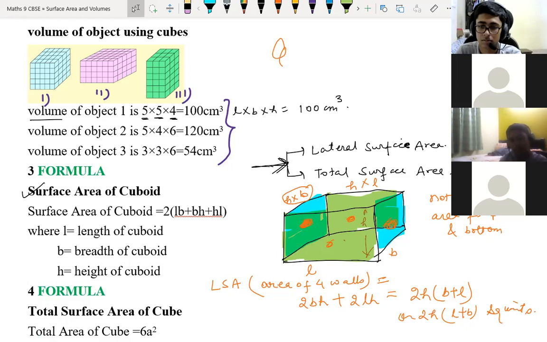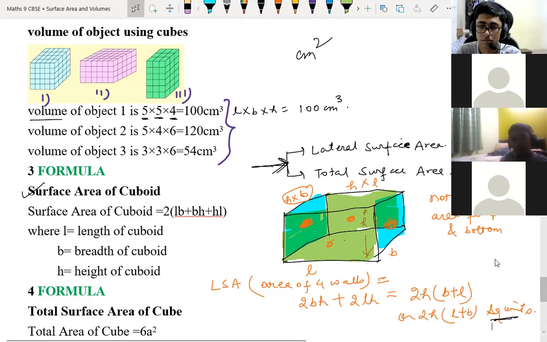Sir, square units means for every square, like in the 3 objects at the first figure? Yeah, that's why I have written square units here.